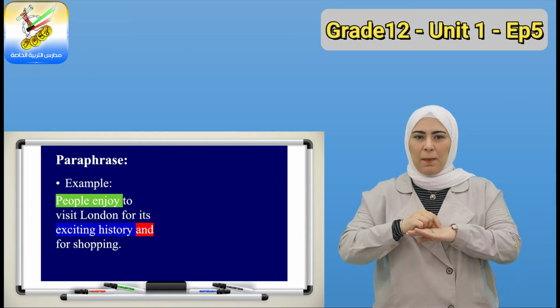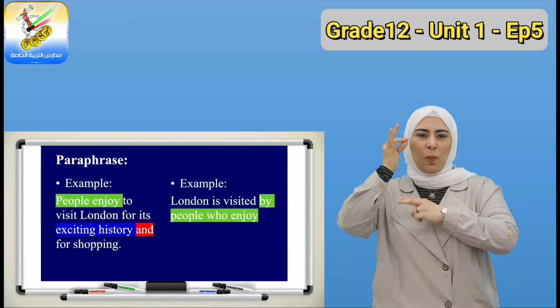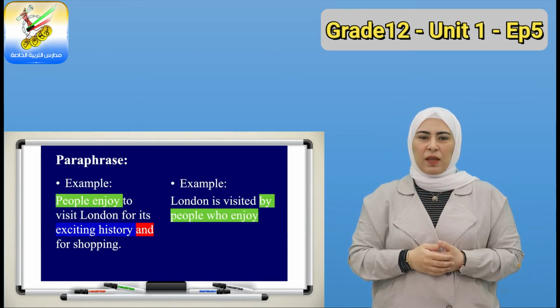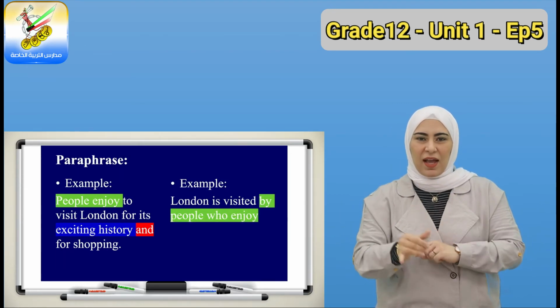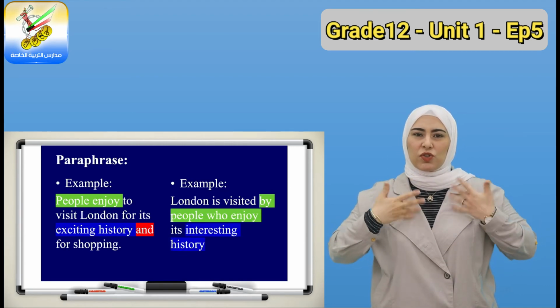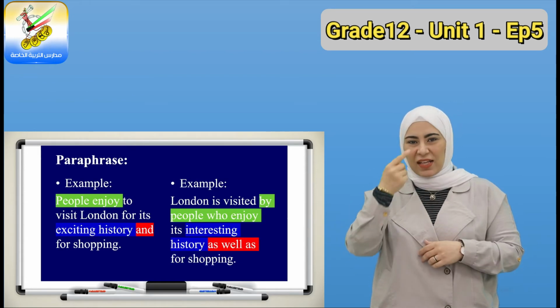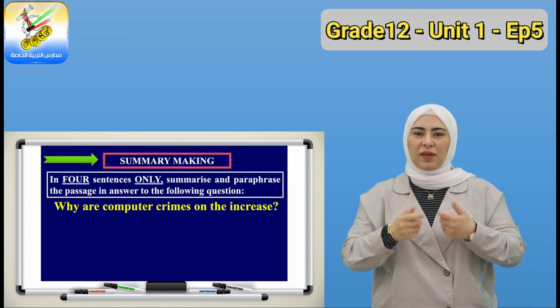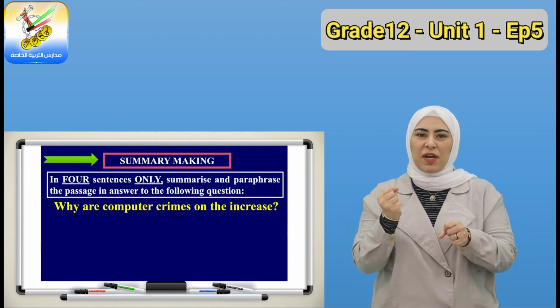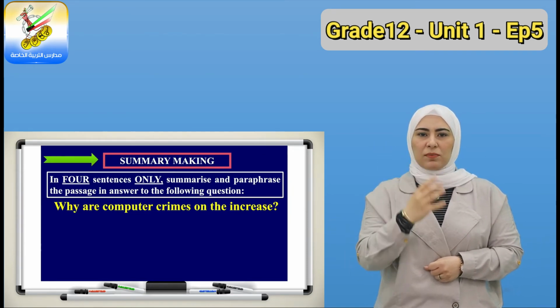People enjoy to visit London for its exciting history and for shopping. I can say, London is visited by people who enjoy its exciting history, its interesting history, and shopping as well. Now, in the summary making, usually you have to write 4 sentences in a paragraph form and